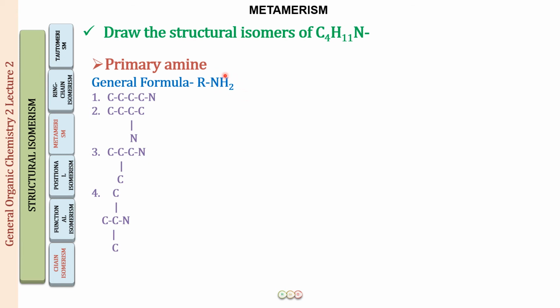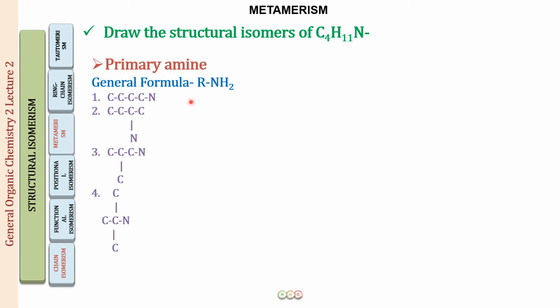Similar to what you have done for butyl alcohol, or for butyl chloride in the previous lecture, there are again going to be four isomers: an n-butyl group, a sec-butyl group, an isobutyl group and a tert-butyl group. So I hope this is very clear to you, and you will not make a mistake.